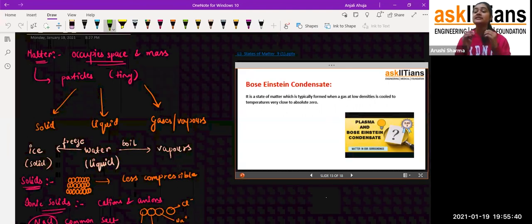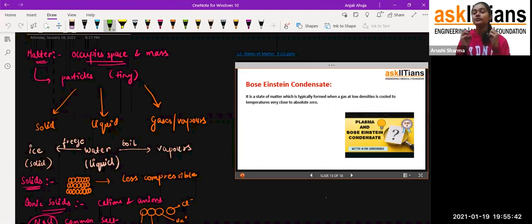But in gases, they are very far apart, and the force of attraction is negligible. All these are the properties of solid, liquid and gases. We have also talked about kinetic energy and pressure: if I apply pressure over an iron box, it is not going to be compressed. But if I apply pressure over gaseous particles, they will come closer to each other, and that's how we get another state of matter. Exactly.